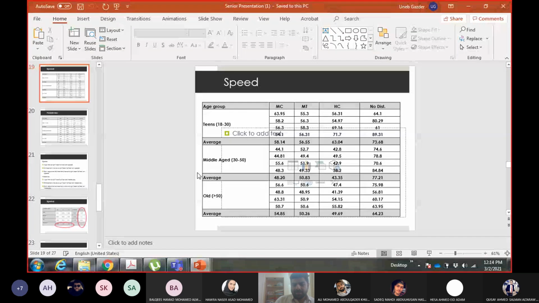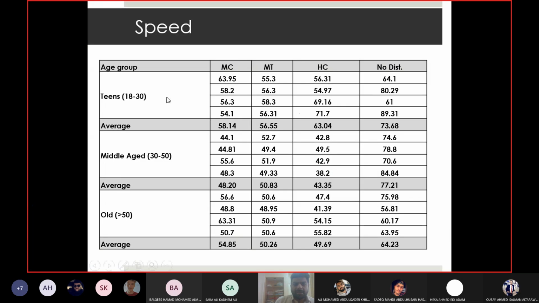I told you earlier, spacing is very difficult to measure because then both cars have to be stopped, or you have to take it from a camera or something. So they went for simple measurement, which was speed and headway. You can see here, these are speeds for different age groups, and each column is for a different use of mobile phone or handling the children, and this is without doing anything. So we can compare whether, when the driver was not doing anything, his speed was higher or lower than when he was handling the children or busy with a mobile phone.